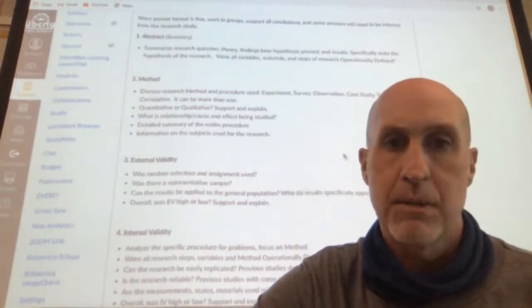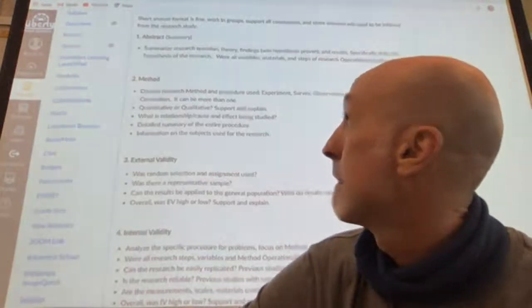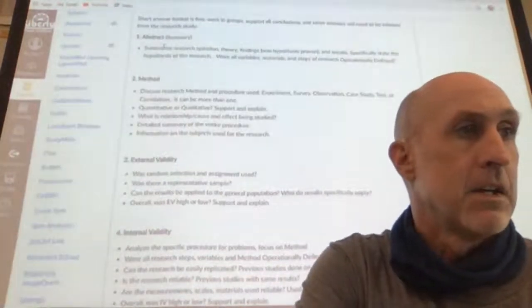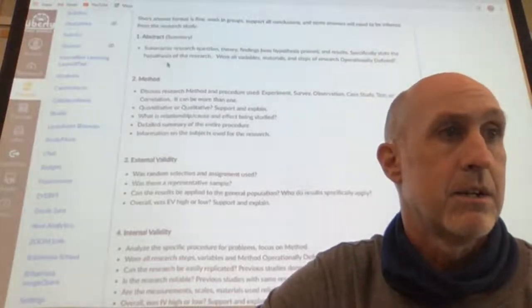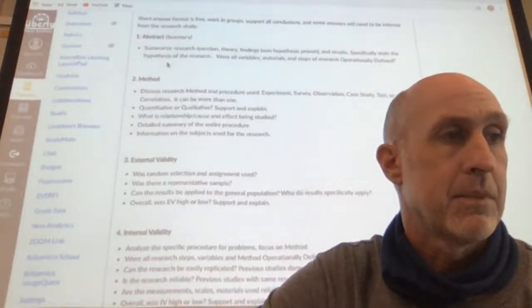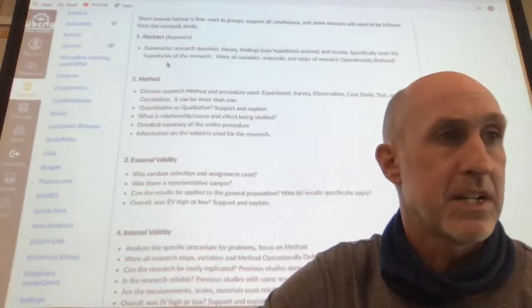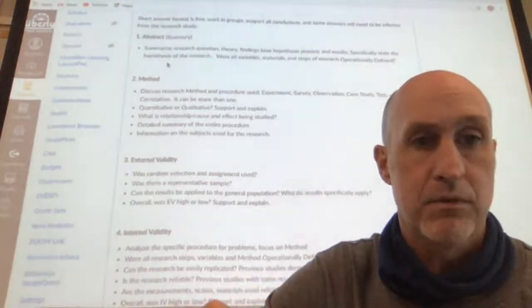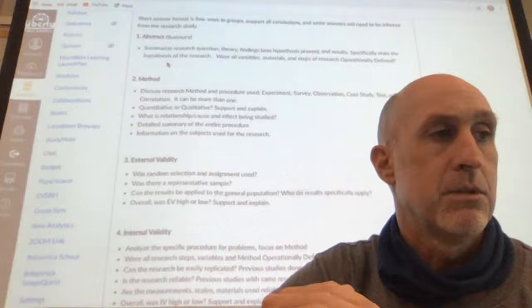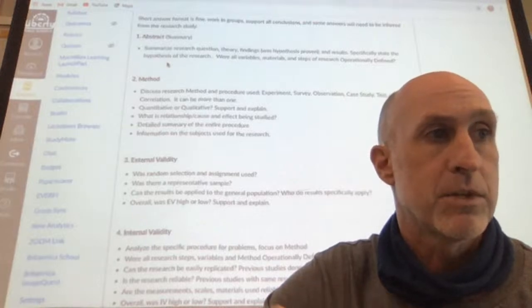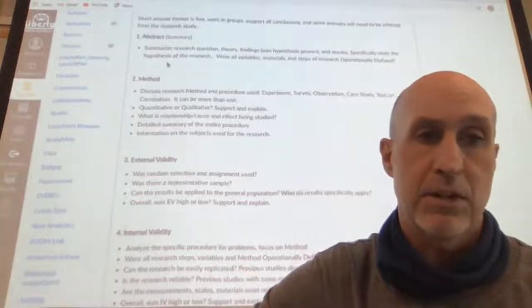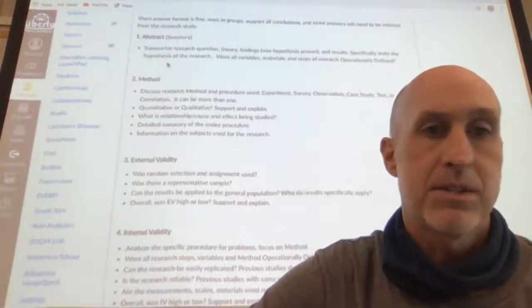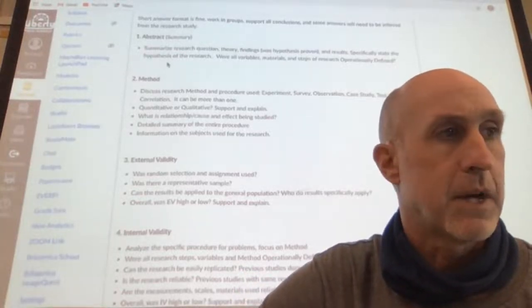On the abstract up here, you summarize the research question, the theory, the hypothesis, the results, and then the findings. Was their hypothesis proven? Then you're going to conclude whether all variables, materials, and steps of the research were operationally defined. Again, you're going to have to conclude that based on what you read in the textbook.